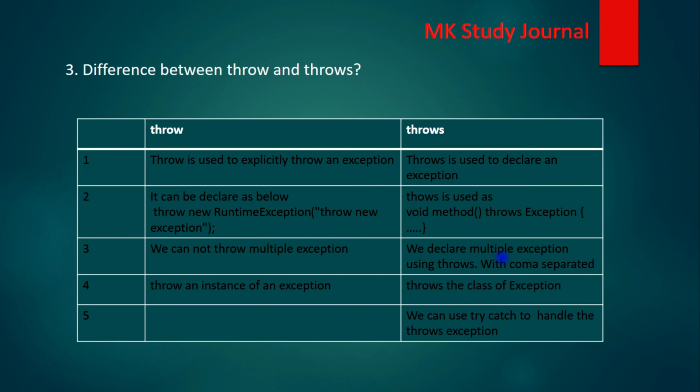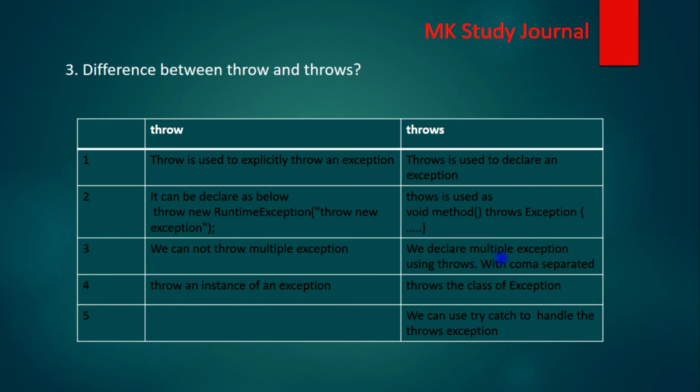Let's move on to the next question. What is the difference between throw and throws? Both are part of exception handling. For throw, point one: throw is used to explicitly throw an exception. When we want to raise a new exception, we use the throw keyword. And throws is used to declare an exception, meaning within the method if we want to just pass the exception along, we declare the exception with the throws keyword.